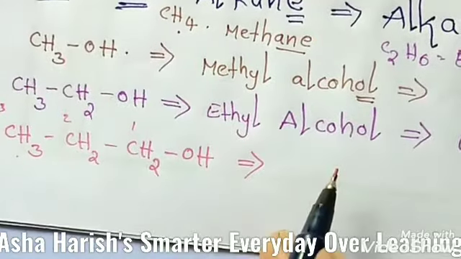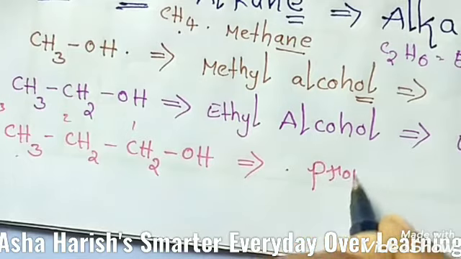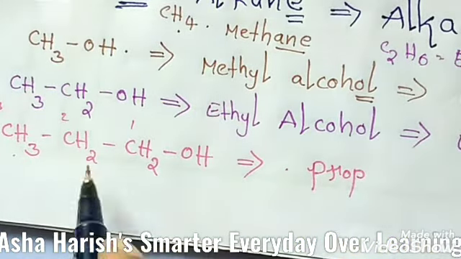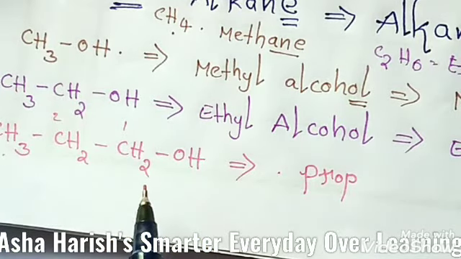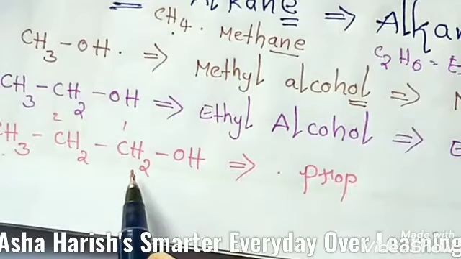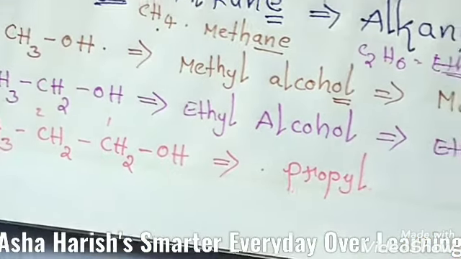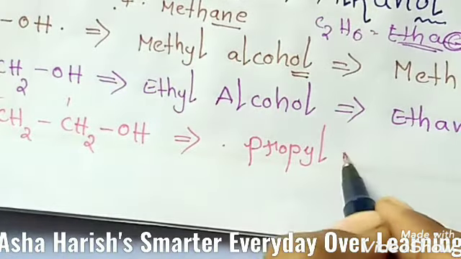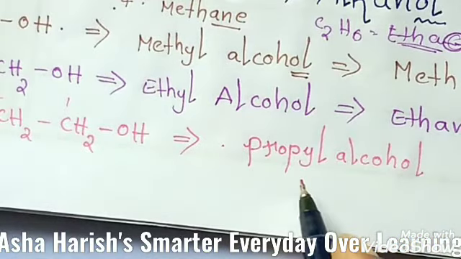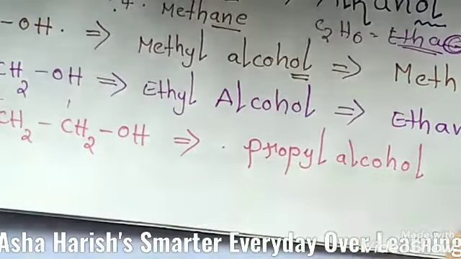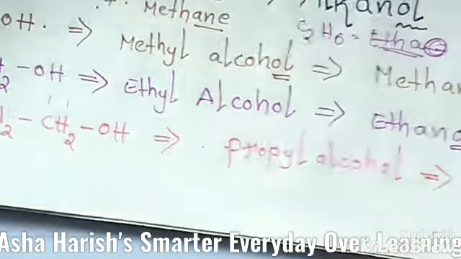If 3 carbons are present, the root word should be prop, P-R-O-P, prop. Here all are single bonds, so this is called propane, you know very well. And students, if you remove one hydrogen from propane, you get propyl. Then in the presence of OH, you can say very clearly that it is an alcohol, propyl alcohol. And the IUPAC name, if you give to this compound,